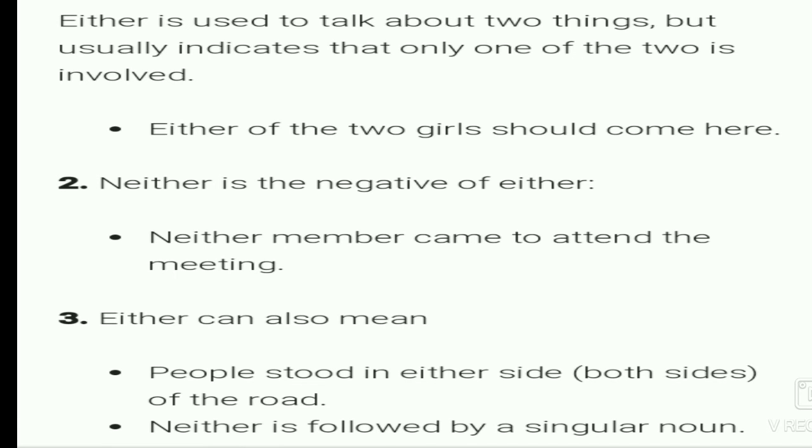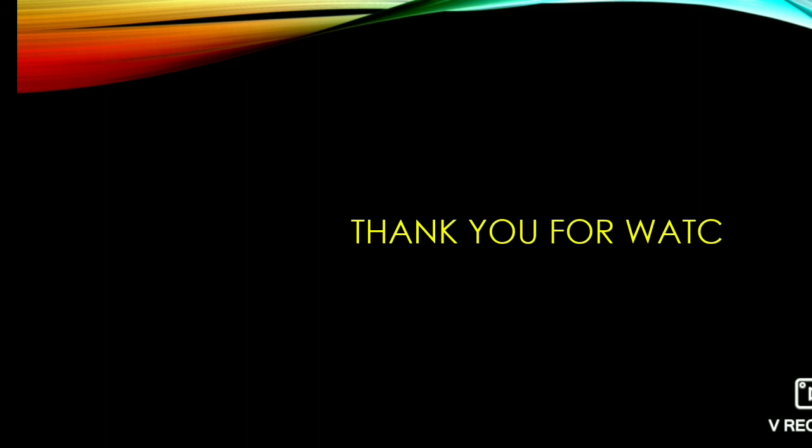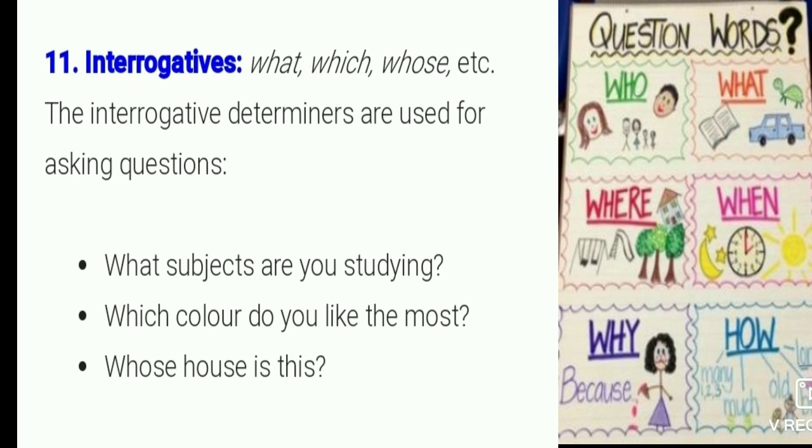So the last is the interrogative determiners. In the interrogative determiners, the words what, which, whose, etc. come. The interrogative determiners are used for asking questions. The examples are: What subjects are you studying? Which color do you like most?